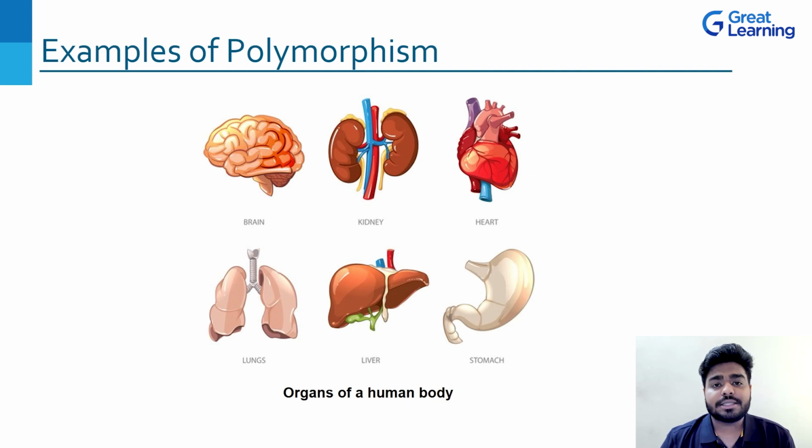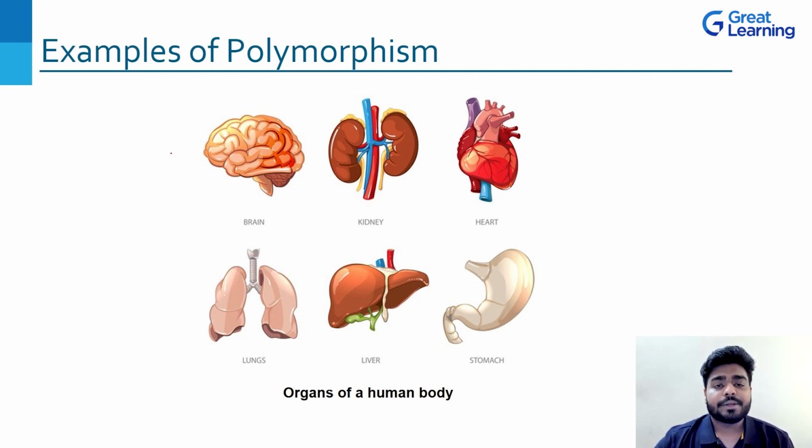If you talk about any other example, so let's look at this. The body organs, right? In our body, every particular part inside our body is an organ, right? It's just that we have different functionality of those organs, right? So we have brain, we have kidney, we have heart, we have lungs, liver, stomach. All are nothing but organs, but they have different forms.